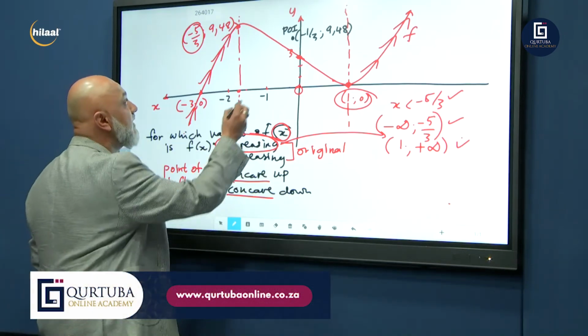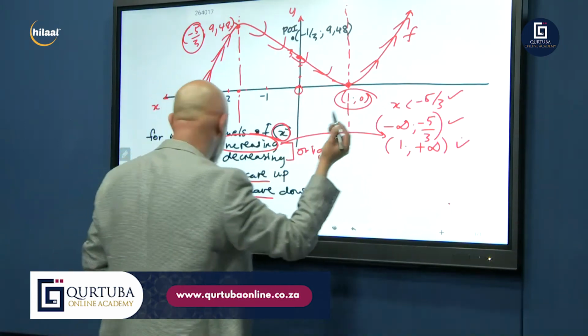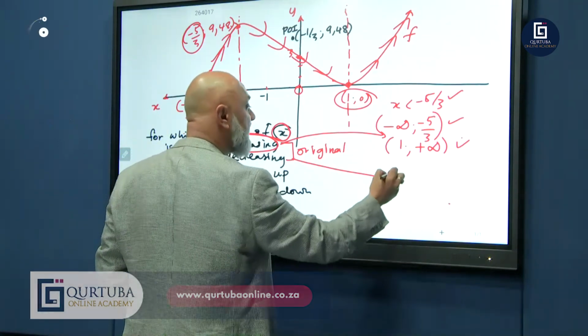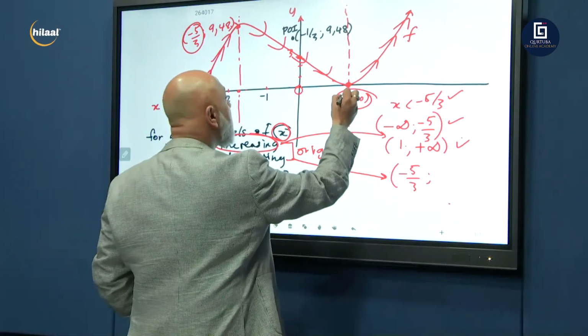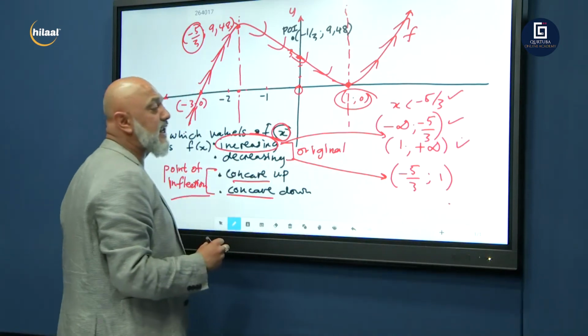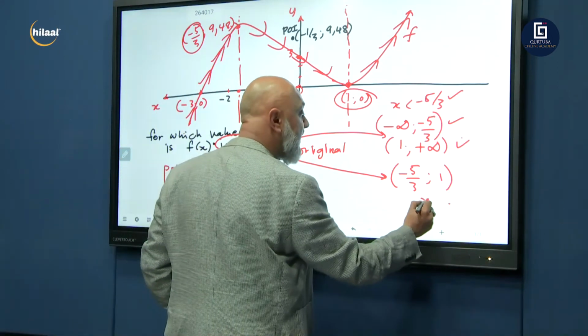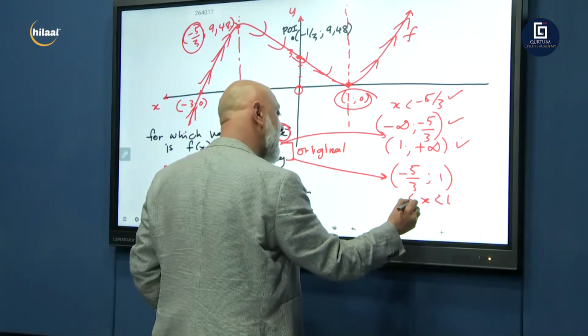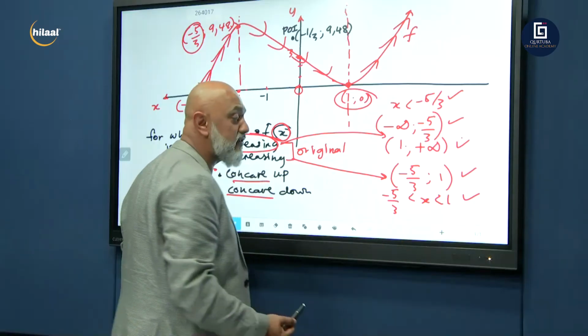Where is it decreasing? Obviously it's decreasing here. Between which 2 values of x? It's between minus 5/3 and 1. That's where the graph is decreasing. Or you can say x less than 1 but greater than minus 5/3. You could have said that one, or you don't need to give both. Just different notation. That is what we call interval notation, and this is what we call inequality form.